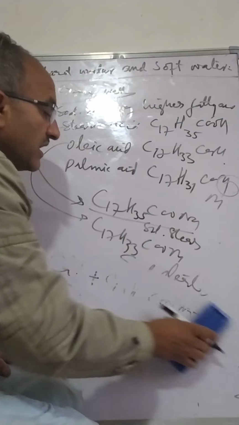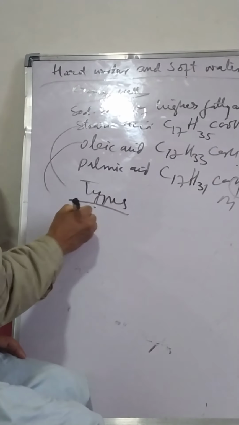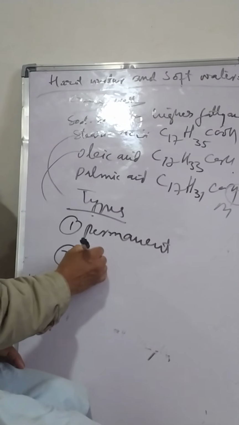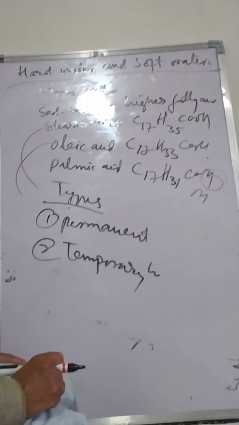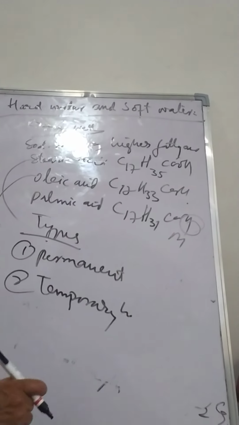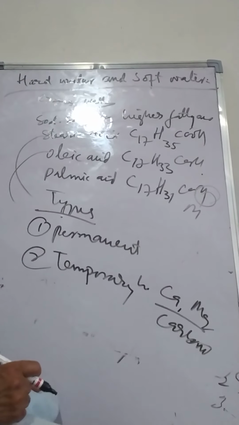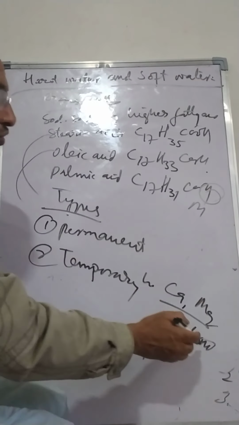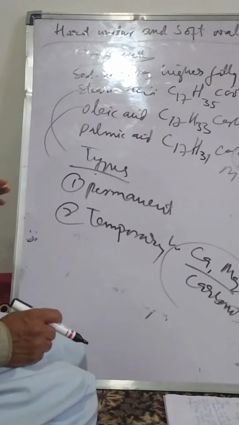Then we have types of hardness. We have two types of hardness. One is called permanent hardness, the other is called temporary hardness. What is temporary hardness? Temporary hardness is due to carbonates of calcium and magnesium. This can be easily removed even by boiling. If we boil this water, the calcium carbonate and magnesium carbonate decompose, and the water becomes soft.